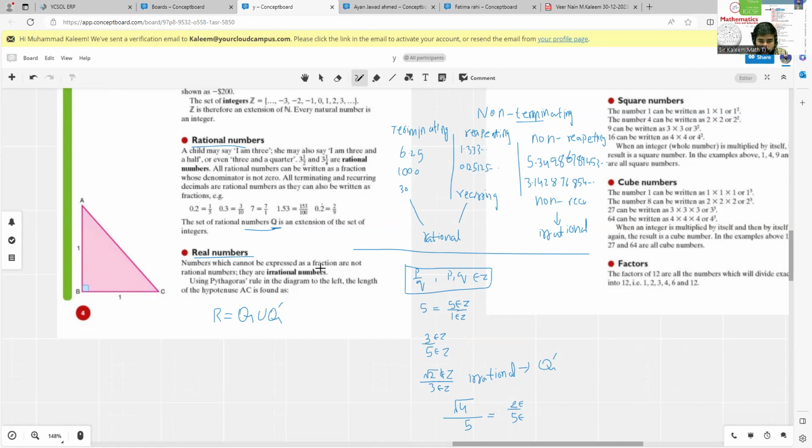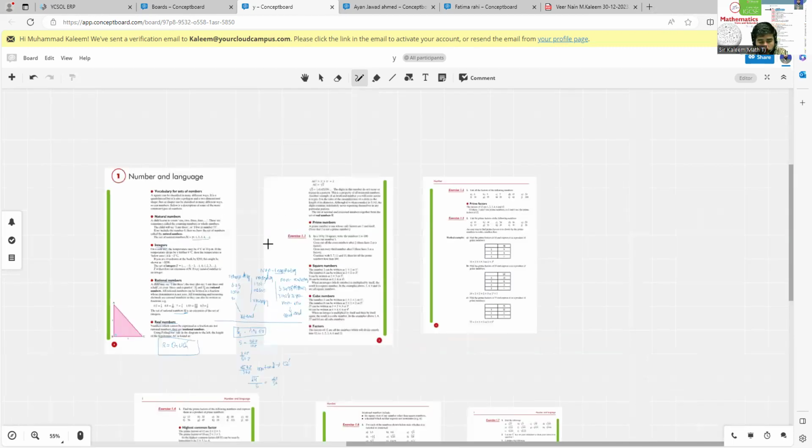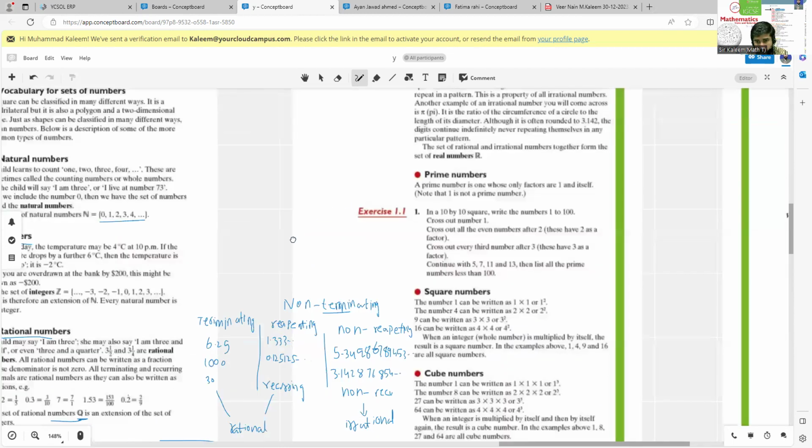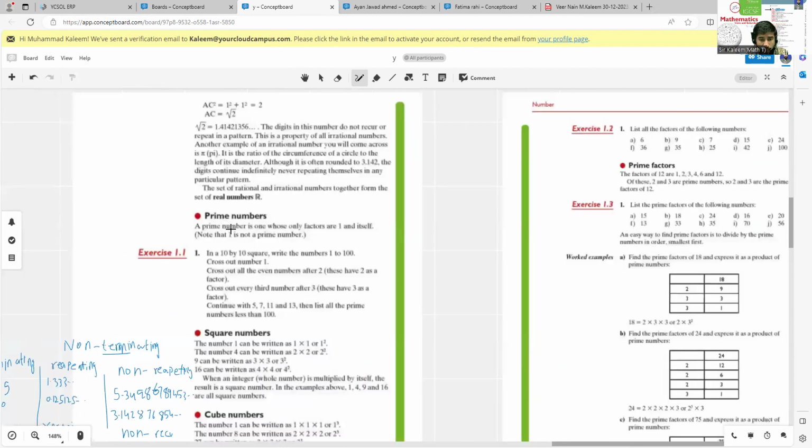Numbers which cannot be expressed as a fraction are not rational numbers. They are irrational numbers. Here they are first defining the irrational number: a number which cannot be rational will be irrational. So using the Pythagoras theorem, okay, just leave this one. You just have to remember this definition of real number: the union of rational and irrational numbers is known as a real number. After real numbers, we have composite numbers. You may say that the real numbers, in this situation, are our universal set. After that, we have the set of prime numbers.